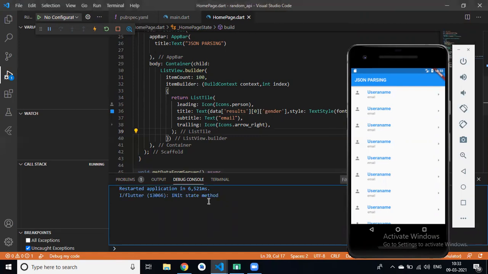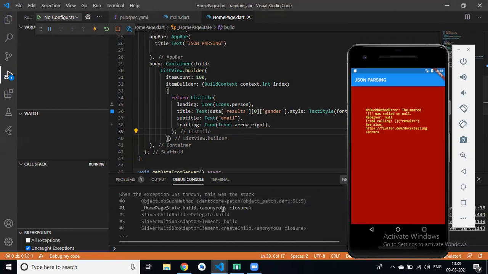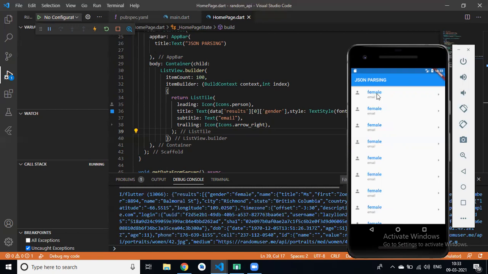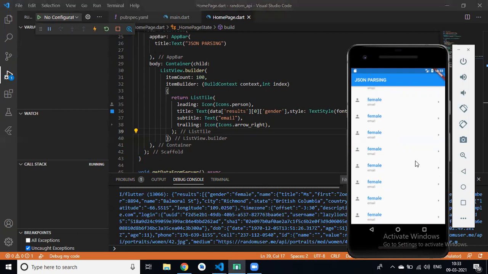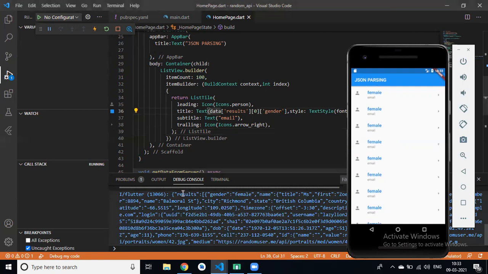initState is called, then we get an error. Now you can see female, female, female, all. Can you see this? Because we display data, then results, then the position of that array, then our key, right?